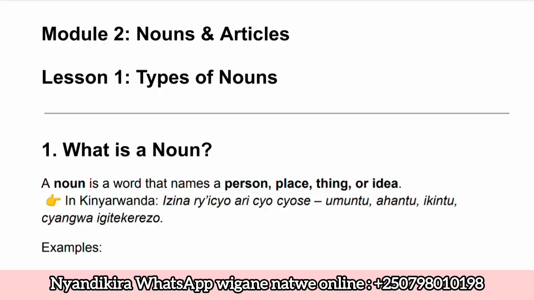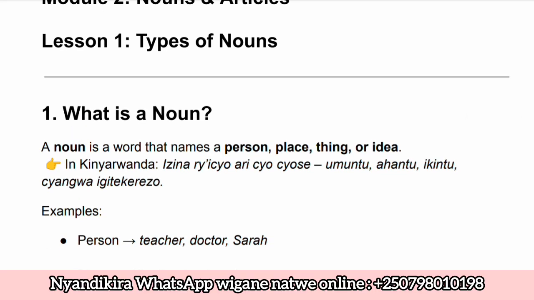So we will learn more about these ones, but let's get into this one, and I want you to pay attention and be able to understand this lesson. Kuko niwumva aya masomo bizakufasha kumenya amazina agiye atandukanye ndetse n'uburyo ushobora kuyakoresha, kuko nizo vocabularies zifashishwa mu gihe cyo cyose uri kuvuga. Yeah, so let's get started.